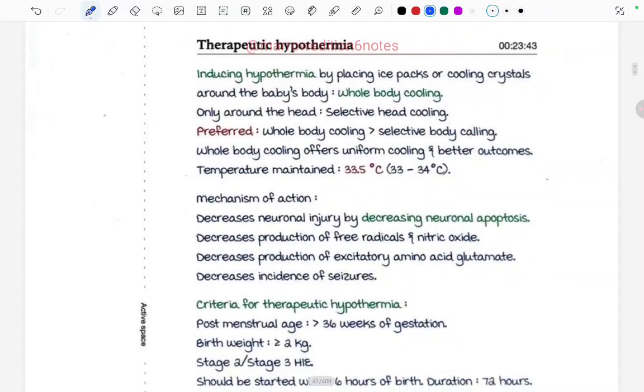Now there is a therapeutic method called therapeutic hypothermia. What happens in this is we are inducing hypothermia by placing ice packs or cooling crystals around the baby's body, leading to whole body cooling. Or there can be also another type in which these ice packs are placed only around the head, which leads to selective head cooling. What is preferred? Whole body cooling is preferred as compared to selective head cooling. Whole body cooling offers uniform cooling and better outcome. During this cooling, the temperature is maintained at 33.5 degrees Celsius.